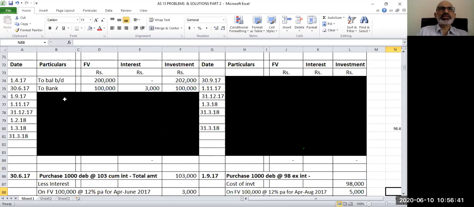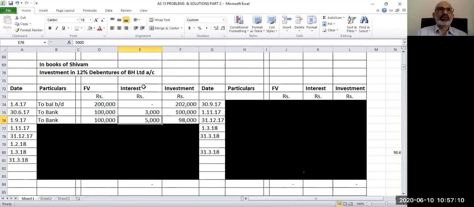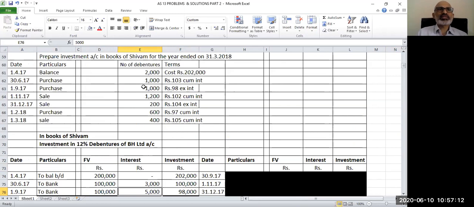Let us come to the investment account. On 1st September 2017, the entry is investment account debit 98,000, interest account debit 5,000, to bank account 103,000. And again in the face value column, which is a memorandum column, we are showing 1 lakh rupees as the face value of these debentures. So we have accounted 2 purchases so far. We have accounted the opening balance for this question. Now let us go to the next transaction.